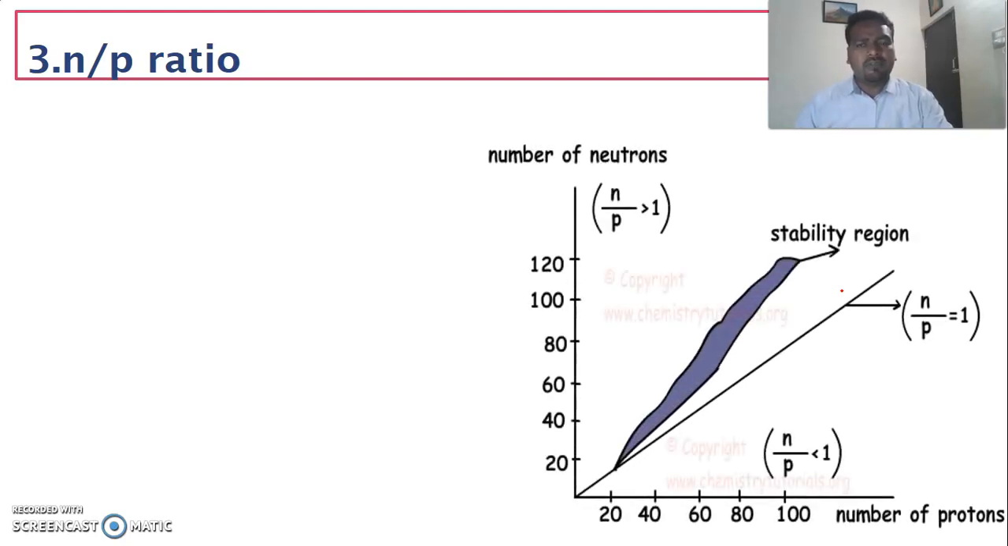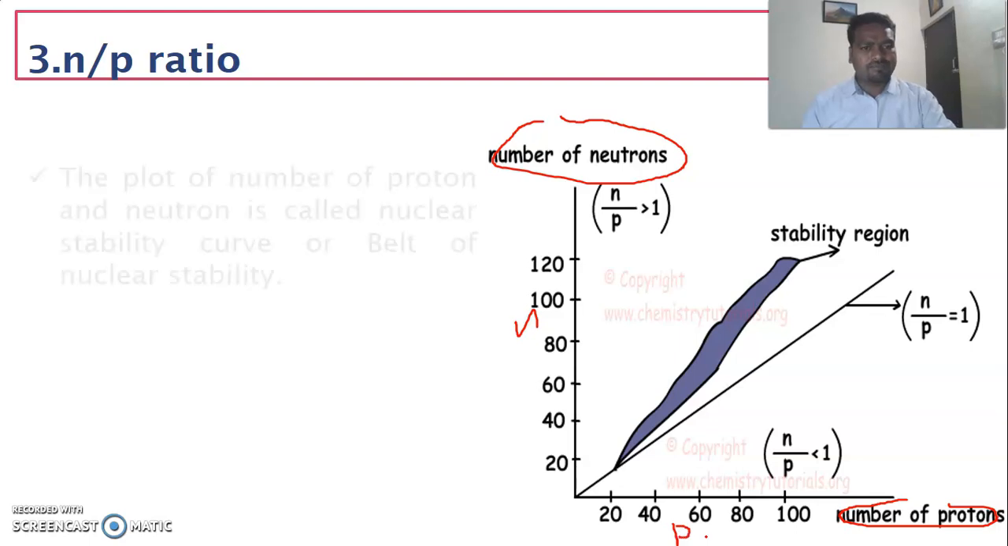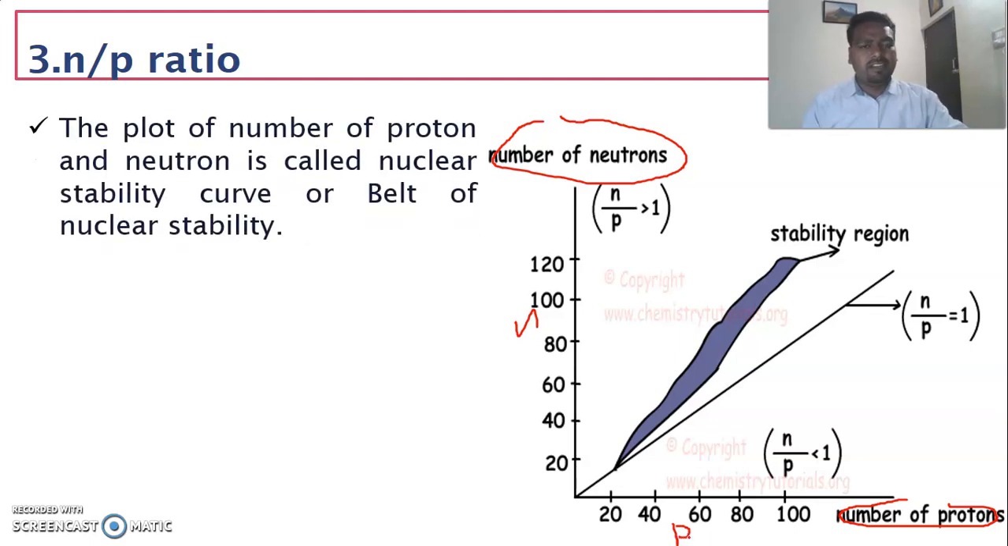The effect of N by P ratio on stability can be understood with the help of a graph. So the graph is drawn. On the x-axis we have taken the number of protons, and on the y-axis we have taken the number of neutrons. So number of neutrons versus number of protons. This graph is called the stability curve because it is used to explain the stability of the nucleus.